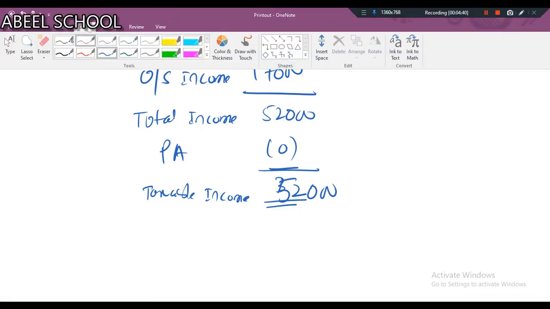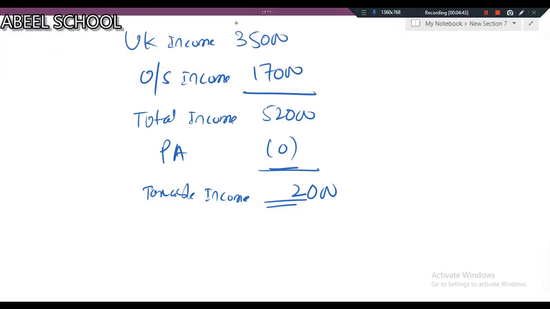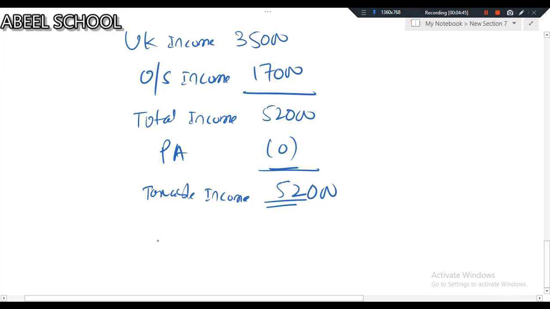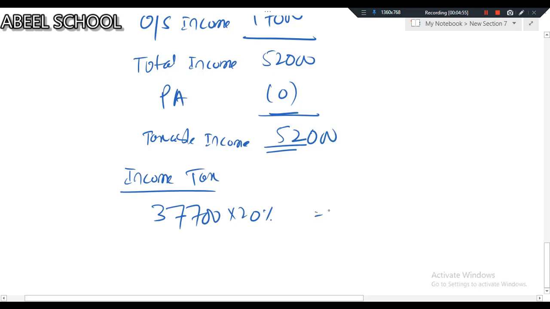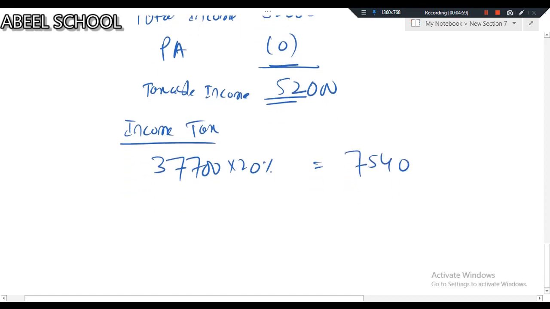Let's calculate income tax. Basic rate band is 37,700. We have to take 20% of this, which gives us 7,540. Now from 52,000, I have to deduct 37,700. It gives me 14,300.